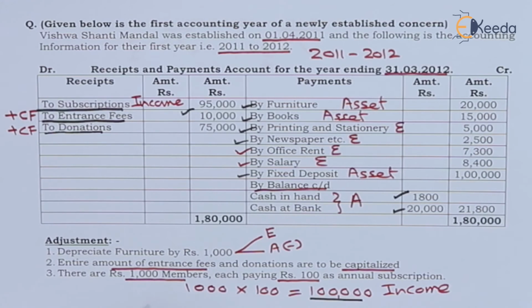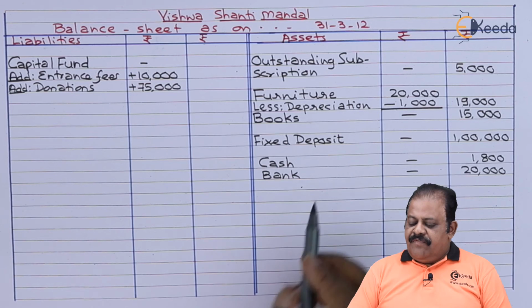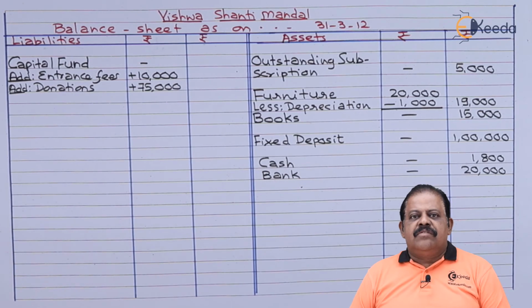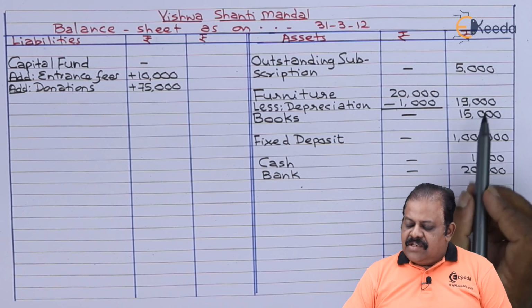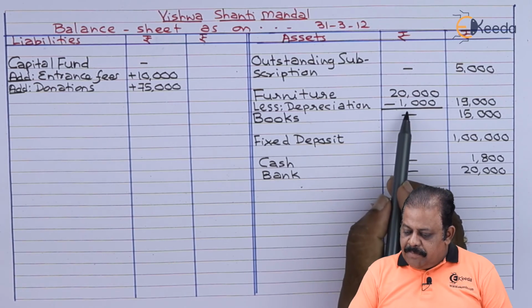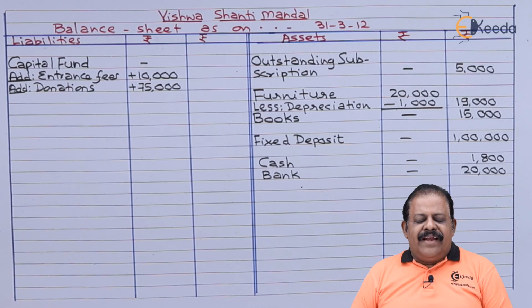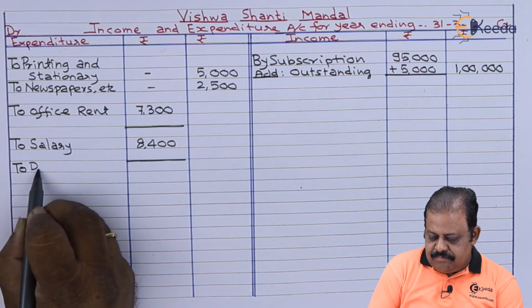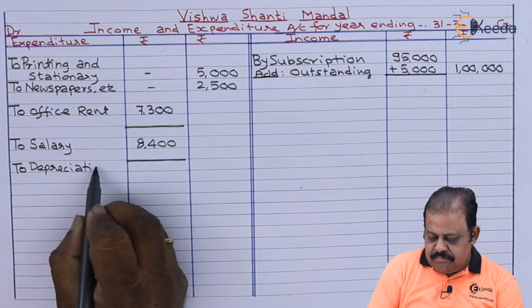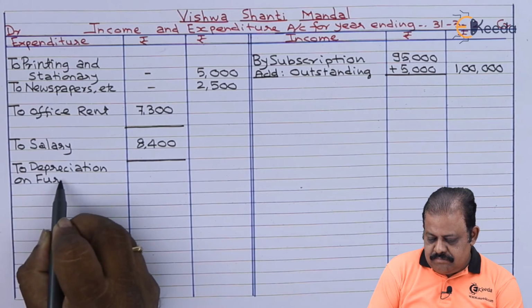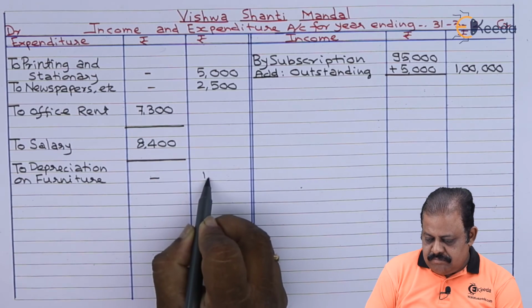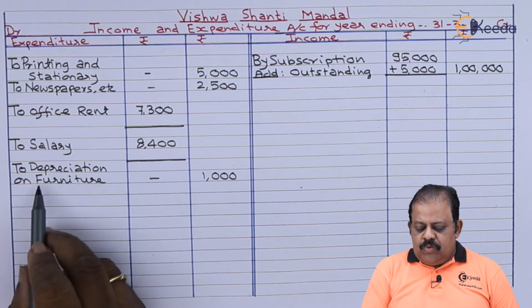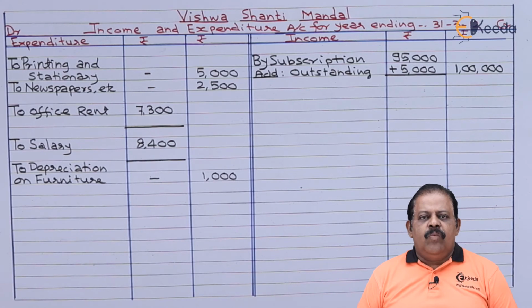Depreciate furniture by 1,000. This will be deducted from asset furniture. From furniture we have deducted depreciation 1,000. So now net furniture is 19,000. Depreciation 1,000 will have second effect to the debit of income and expenditure account as expenditure. To depreciation on furniture 1,000.